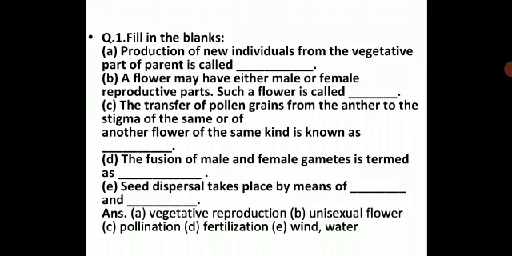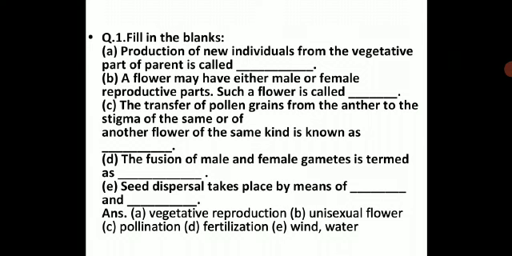Then the second, filling the blanks. A flower may have either male or female reproductive parts. Such a flower is called dash, unisexual flower, where if you have both male and female together, then they are bisexual. But if they have either male or female, then it will be a unisexual flower. Next, the transfer of pollen grains from the anther to the stigma of the same or of another flower of the same kind is known as dash. So this is the pollination process, a natural process which you have learned.